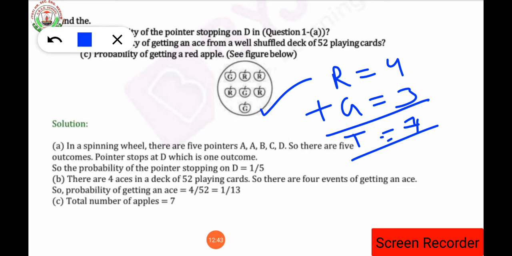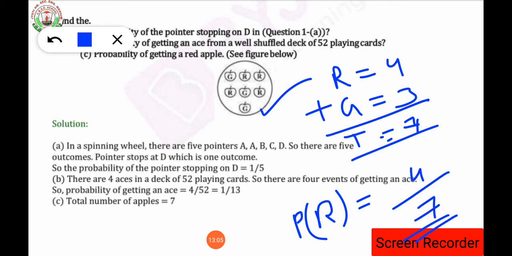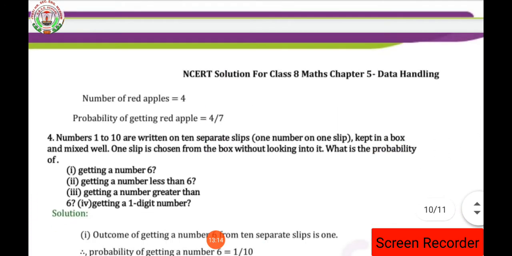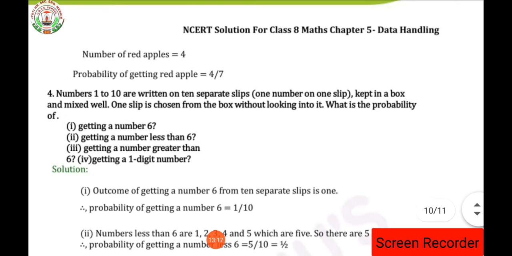So the probability of getting a red apple will be how much? Number of outcomes upon total number of outcomes is the formula for the probability, isn't it? So the statement will be changed according to the C part of the question: number of red apples upon total number of apples. Number of red apples is 4 upon total number of apples, which is 7. So what is the answer for this? The answer is 4 by 7. Have you understood? Here the total number of apples is 7, clear? Then the number of red apples is 4. The probability of getting the red apple is 4 by 7. So here our question ends. Have you understood up to here?